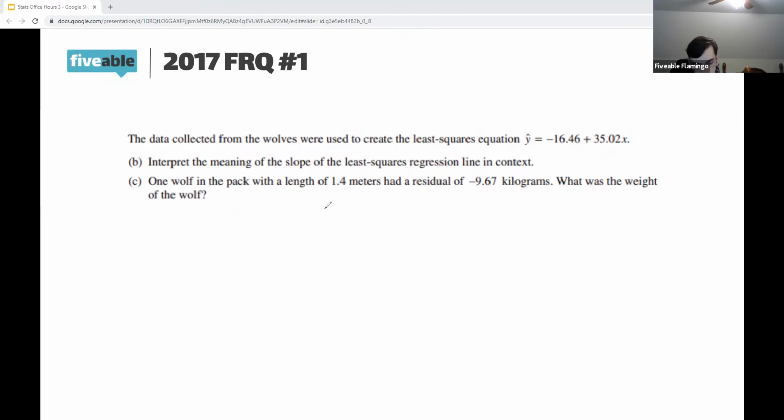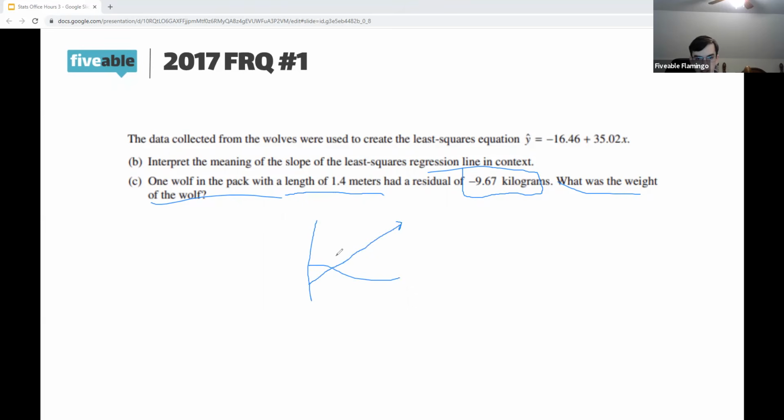All right, so in general, let's look at what we have. We've got a length of a wolf, and we know what the residual of it was. So we're asking what the weight was. First, let's think about what a residual is. So the line will probably look something like this.